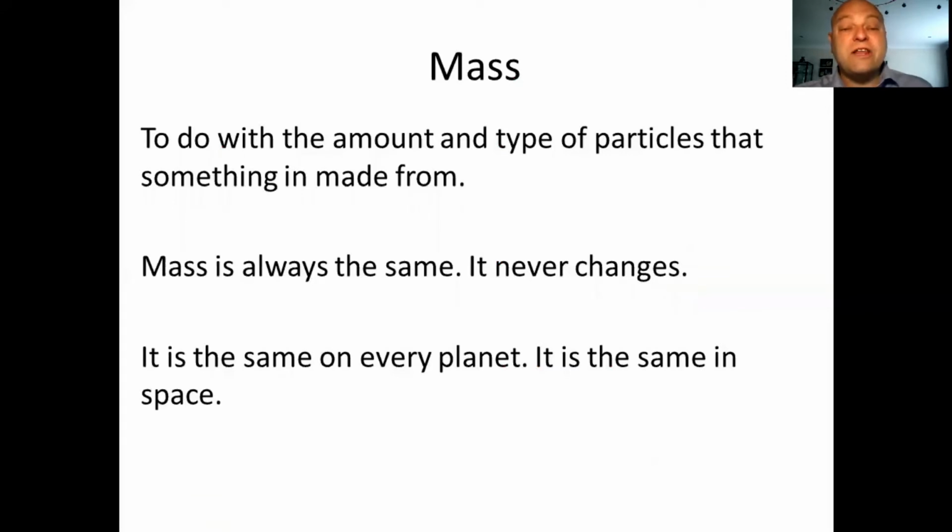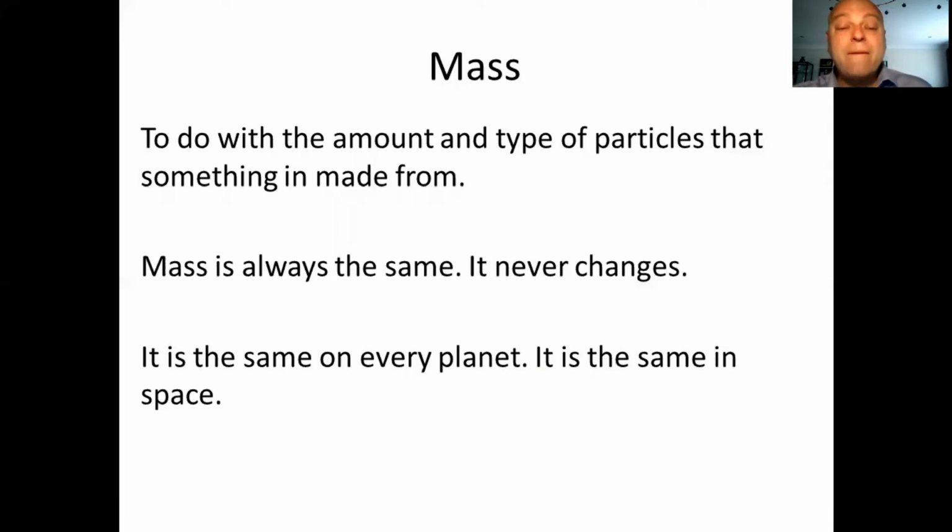Let's look at a few new ideas today. So the first new idea to look at is mass. Mass is to do with the amount and type of particles something is made from. So if you've got a substance made of twice as many particles, you've got twice the mass. Likewise, if you've got something made of the same number of particles, but they are different type of particles, say oxygen compared to hydrogen or lead compared to copper, then it will have a different mass. So it is actually a combination of both of them, the amount and type of particles.